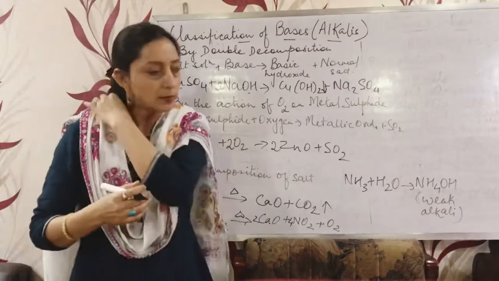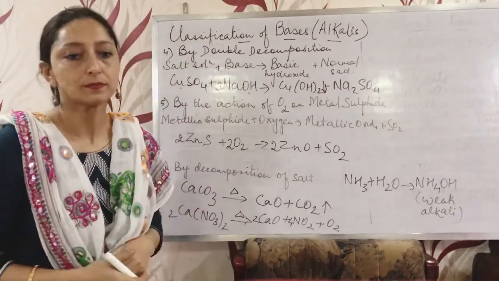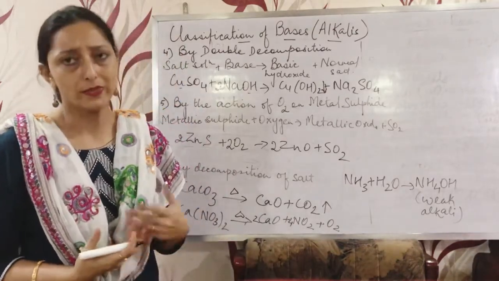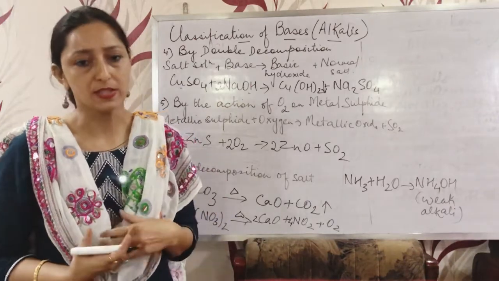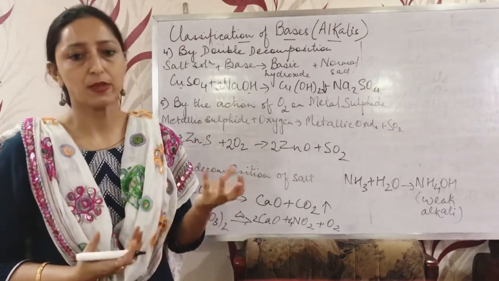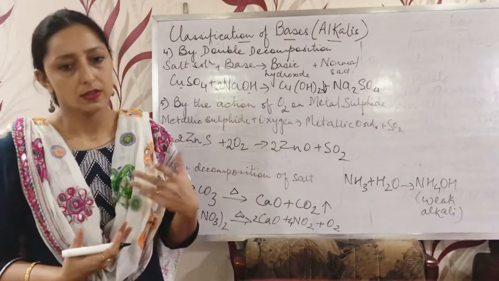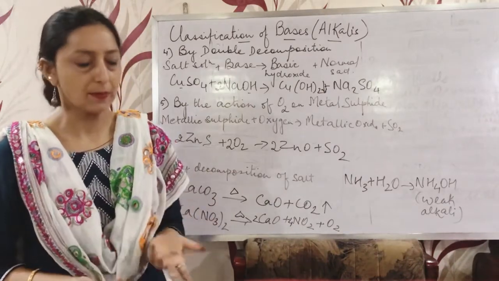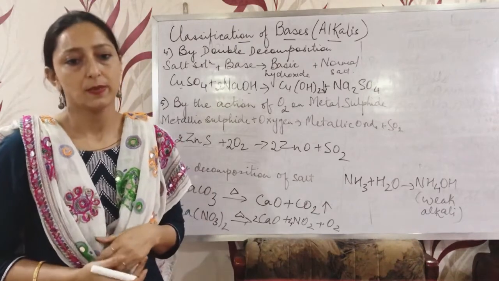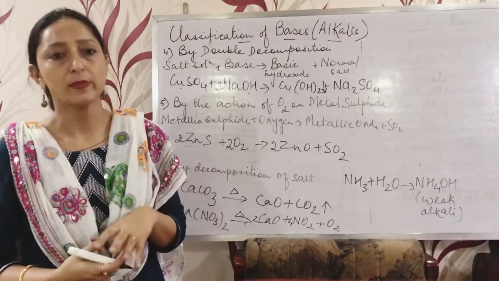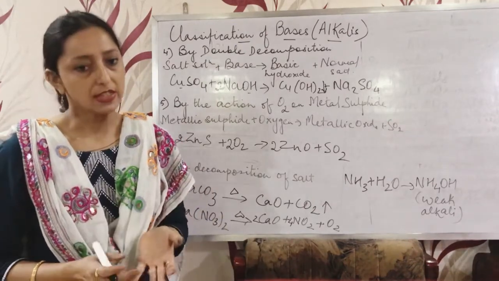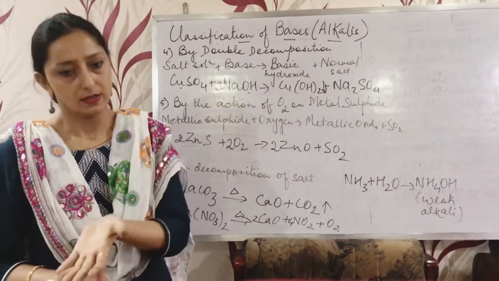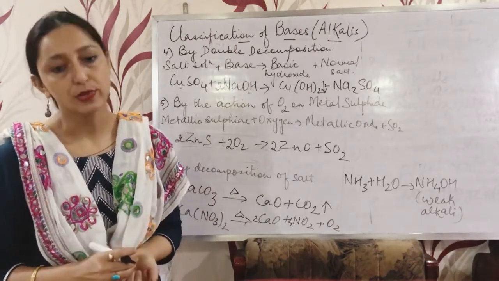Now come to properties of bases. Physical properties. When we see the physical properties of these bases, they have a soapy and bitter taste. They change the color of indicators also. For example, if we take litmus paper, the color will change from red to blue. When we take methyl orange as an indicator, it will change the color from orange to yellow.